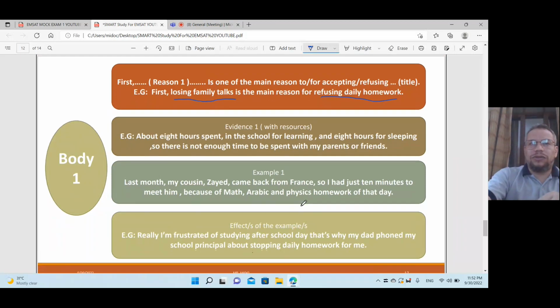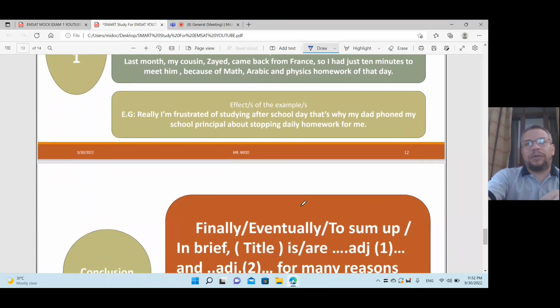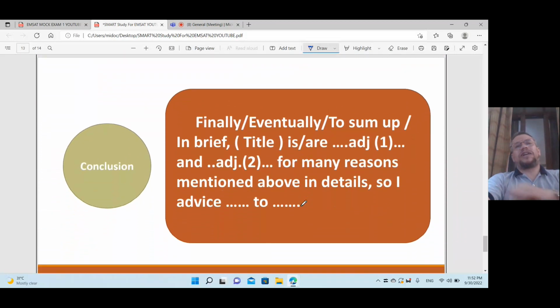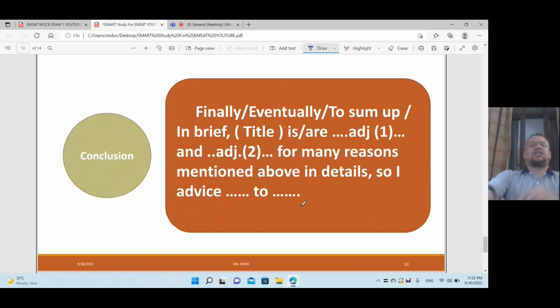Okay, let's go to my last part, the conclusion, the end of the essay. In the conclusion you have to say finally, eventually, to sum up, or in brief, then mention the title again. This is the perfect way. If it is singular, you say is, for example, daily homework is, not are. If you say, for example, junk foods, you say are.